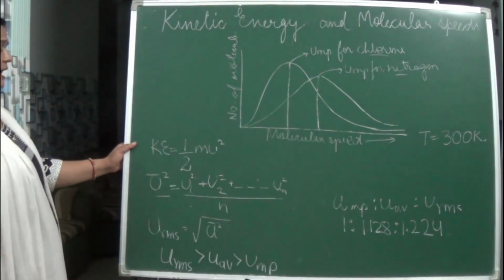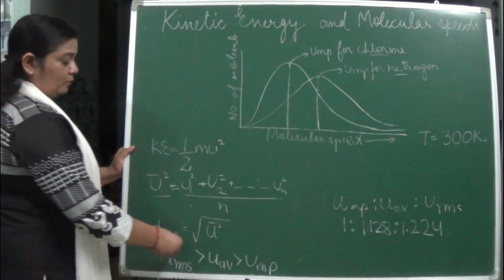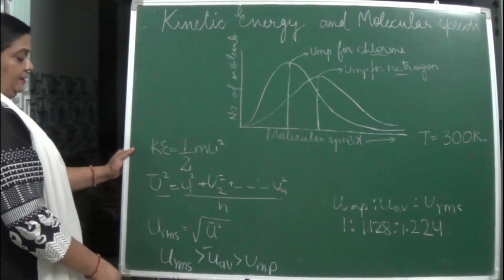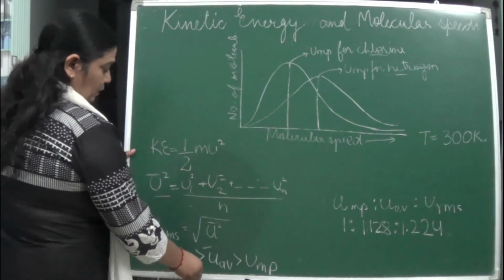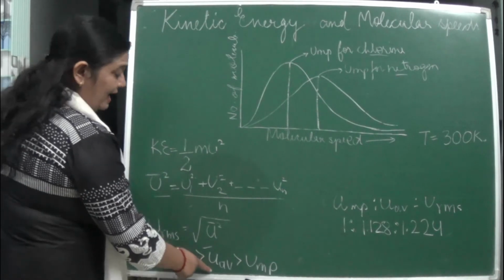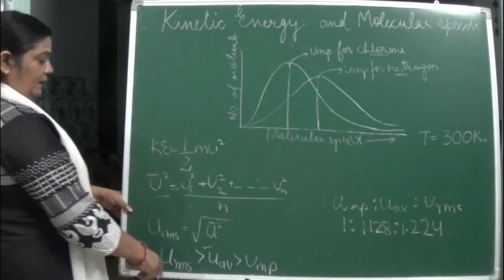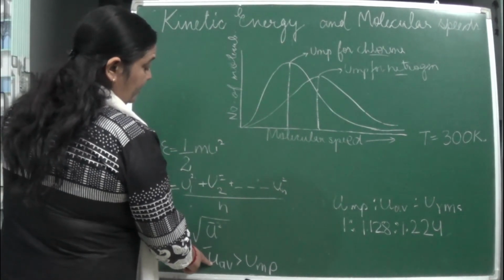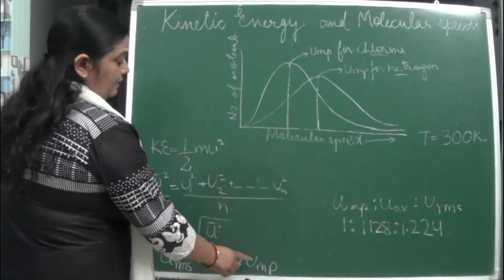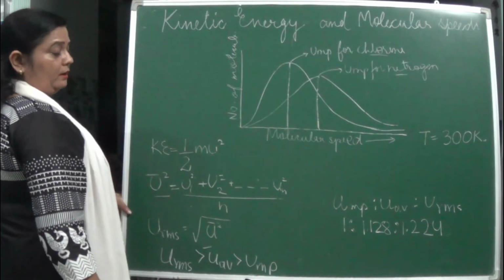So when we calculate it, we see that the root mean square speed is greater than the average speed, and that is greater than the most probable speed.